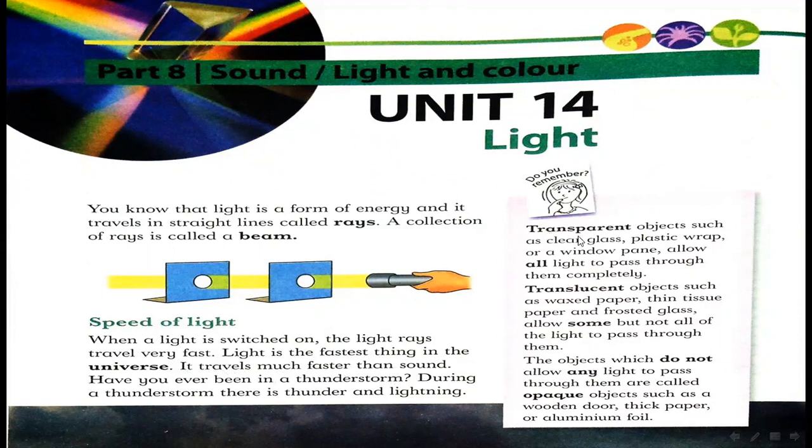See here the three types of objects: transparent, translucent, and opaque. Transparent objects such as clear glass, plastic wrap, or a window pane allow all light to pass through them completely.